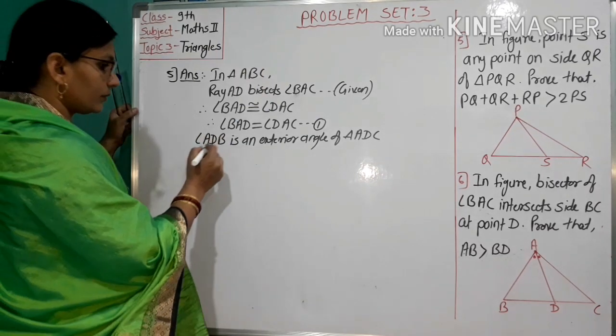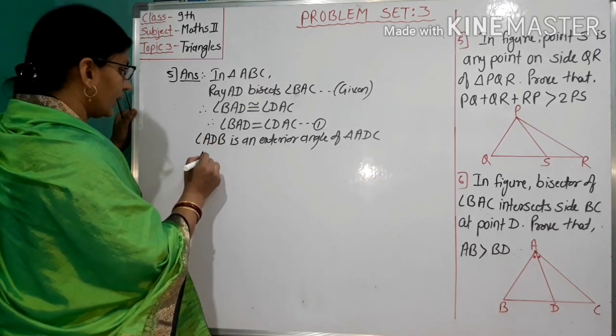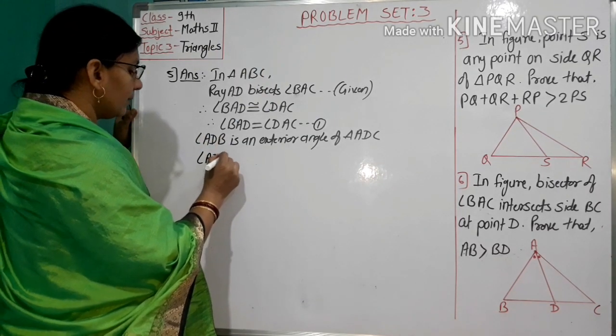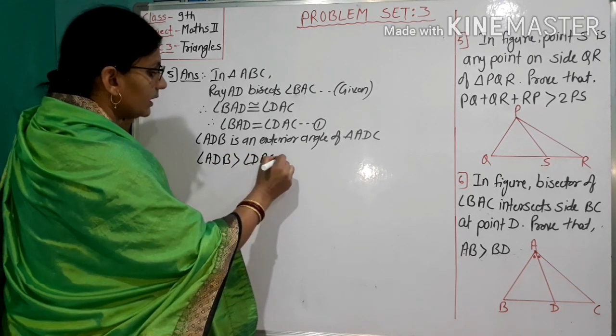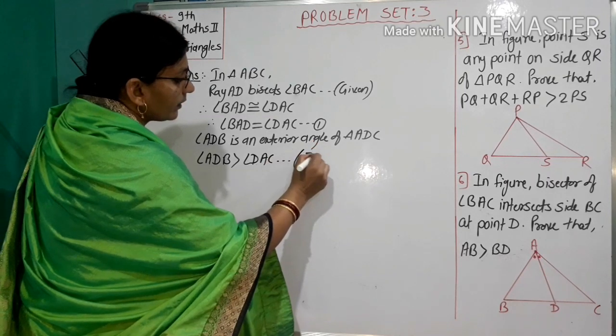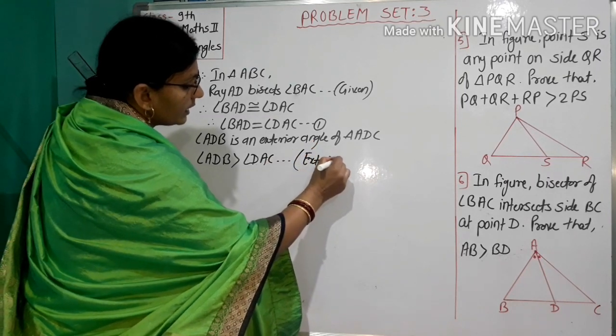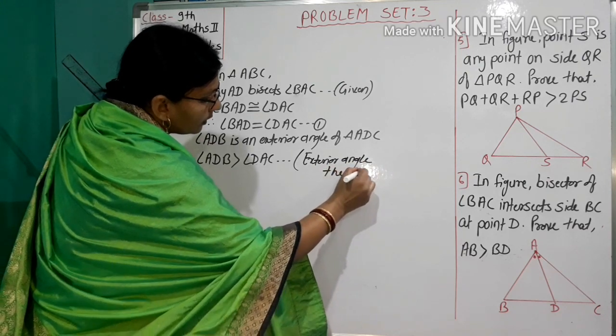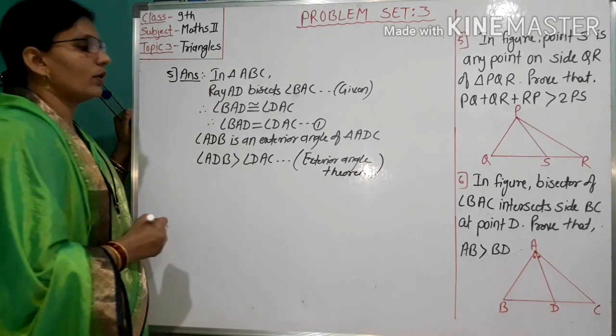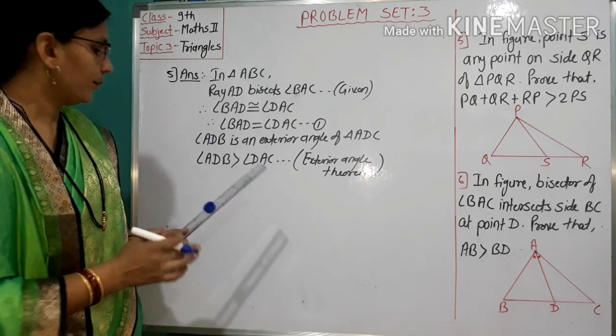So angle ADB is greater than angle DAC, by the exterior angle theorem or property of exterior angle.